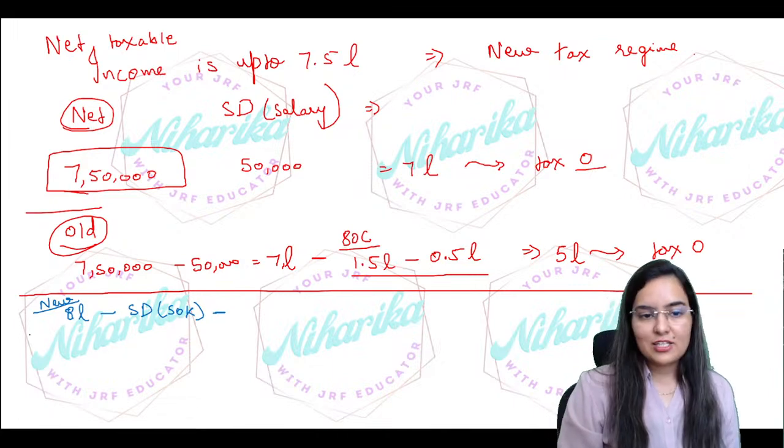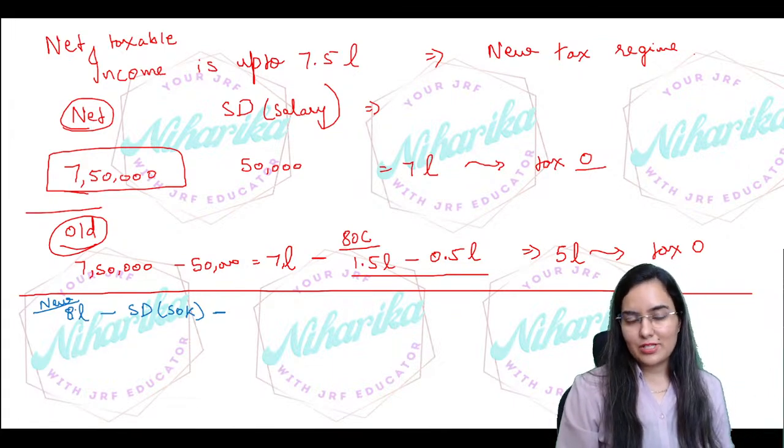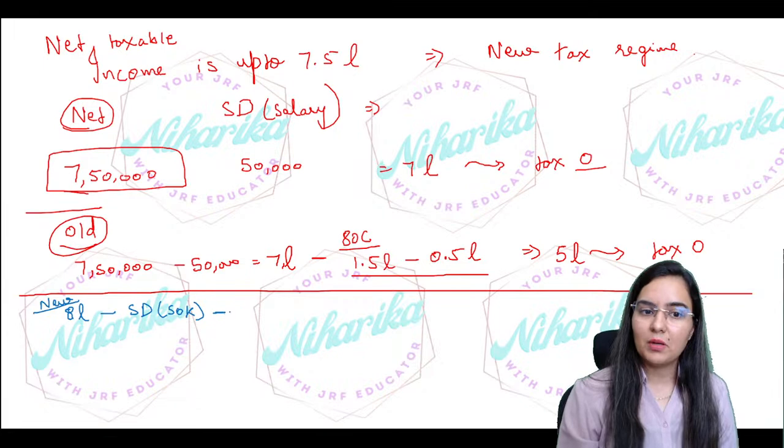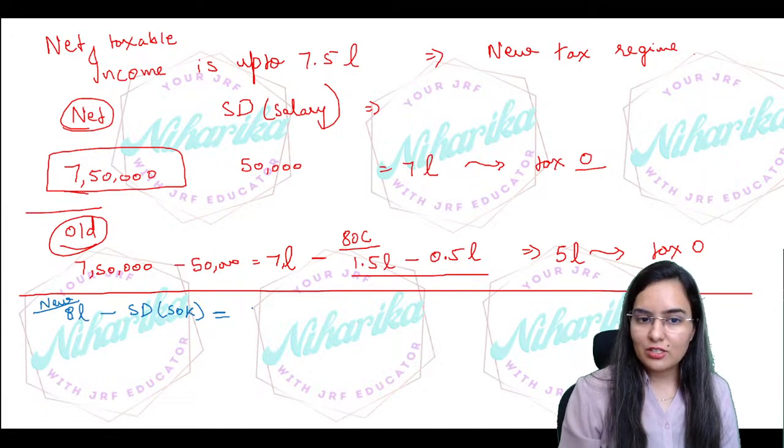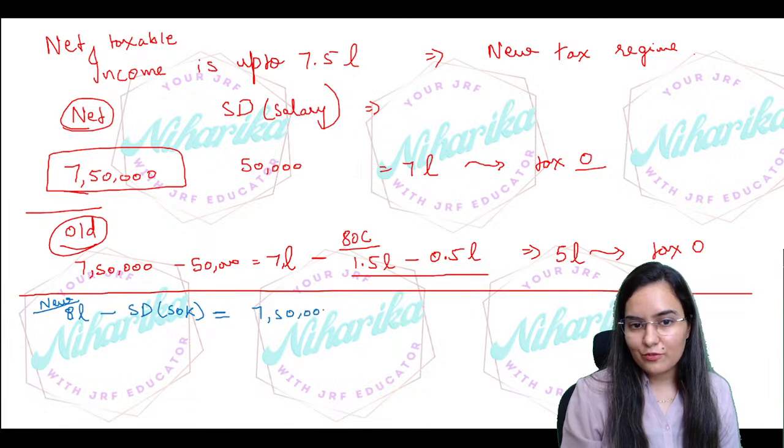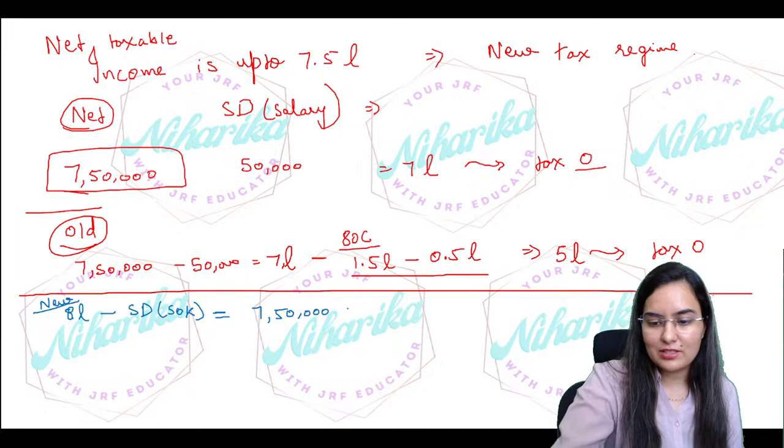So यहाँ पे, in the new tax regime, deduction will be very, very minimum. So here, if you are taking this standard deduction, you are getting 7 lakh 50,000. Now on this 7 lakh 50,000, you can easily calculate the tax.